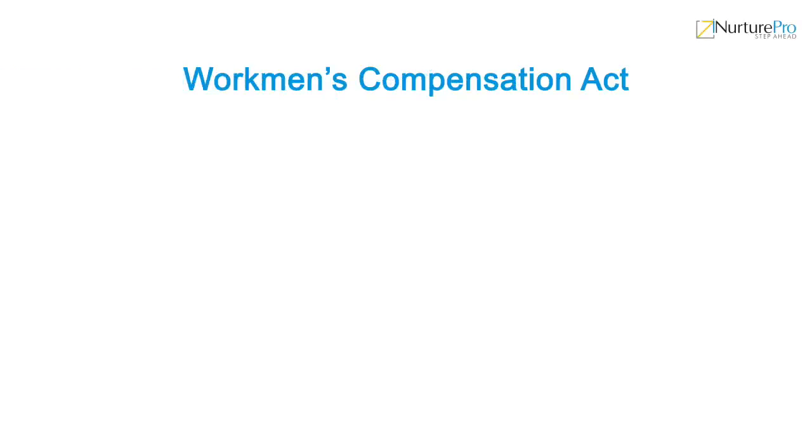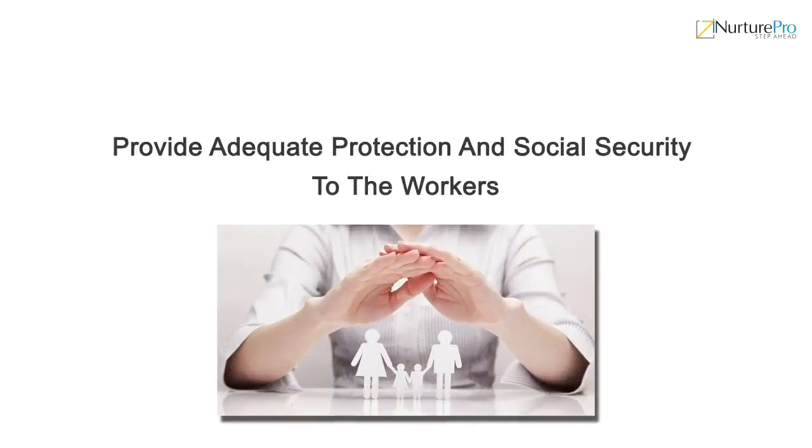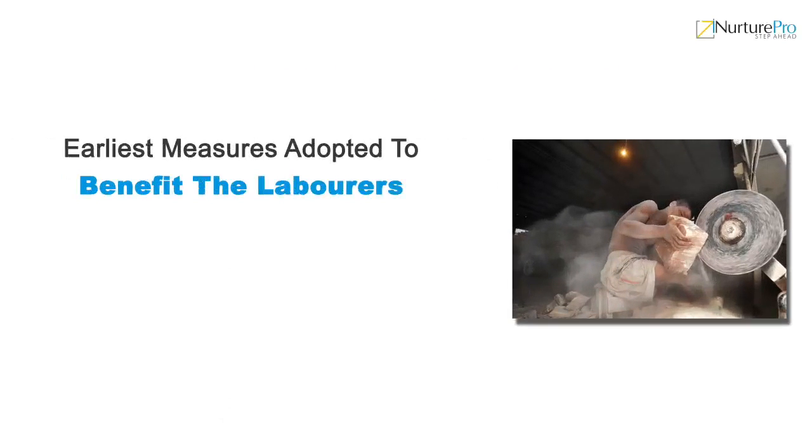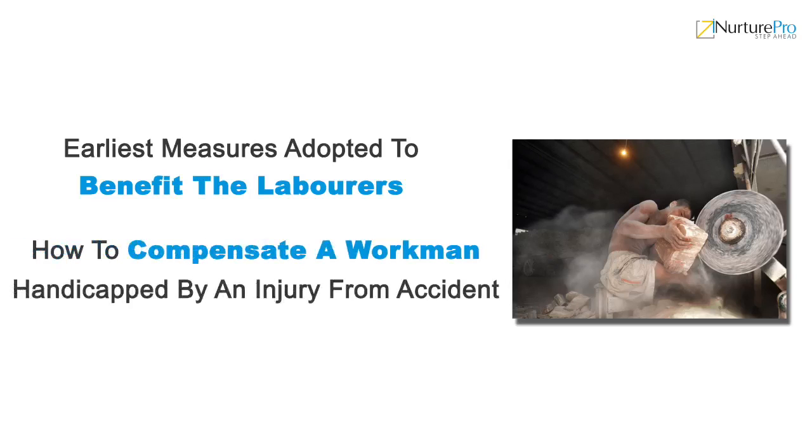Dear students, in this video, we will learn about the Workmen's Compensation Act. The purpose of the Workmen's Compensation Act 1923 is to provide adequate protection and social security to the workers. It is one of the earliest measures adopted to benefit the laborers. It provides the knowledge about how to compensate a workman handicapped by an injury from accident.